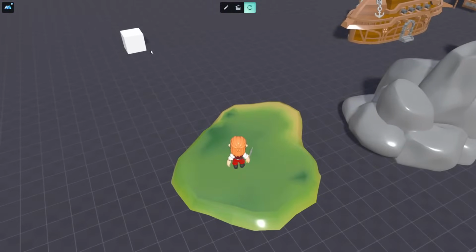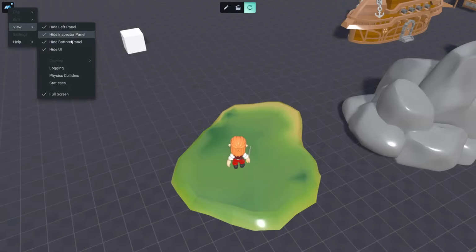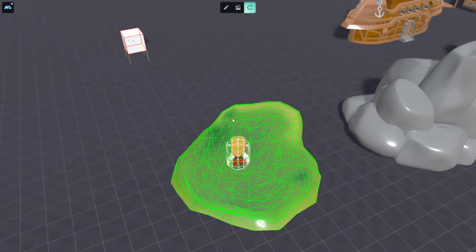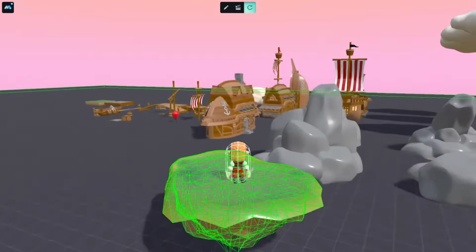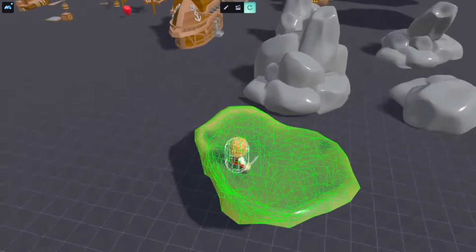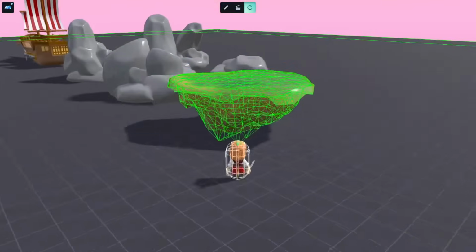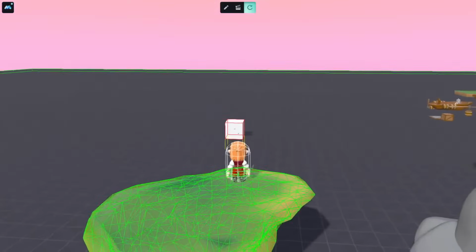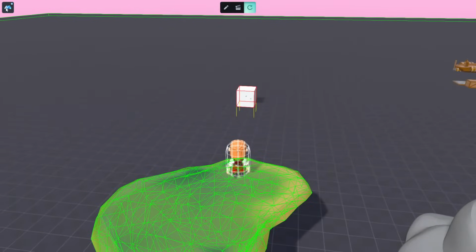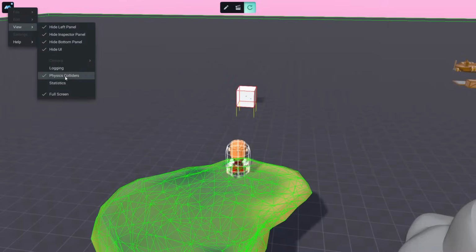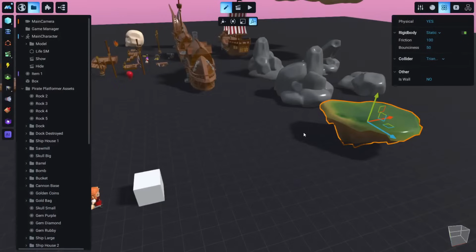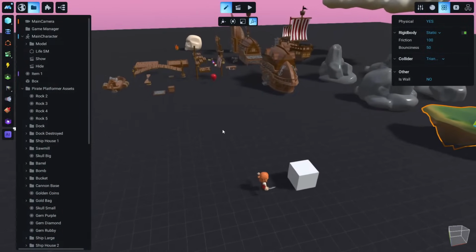Just to see this shape, here is another little tip. We can click on this icon and go to View and then Physics Colliders, and now we just enable the physics colliders while we are in game, so you can see exactly the collider of this island, and these are the cubes. So let's disable this for now, and let's go back to our edit mode.